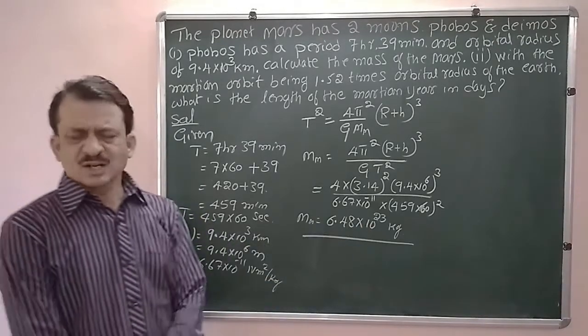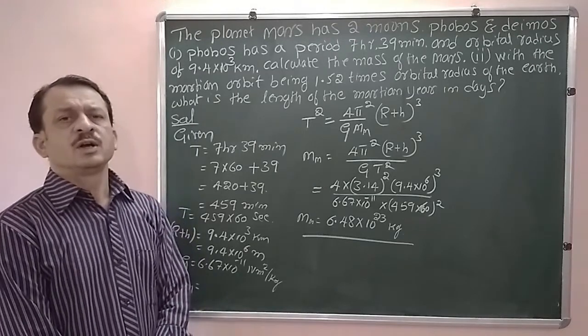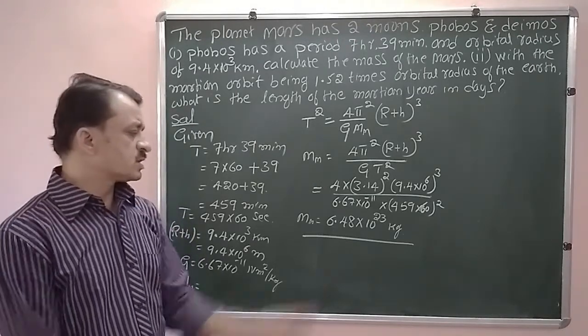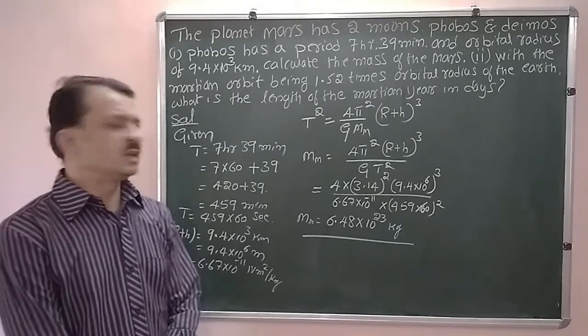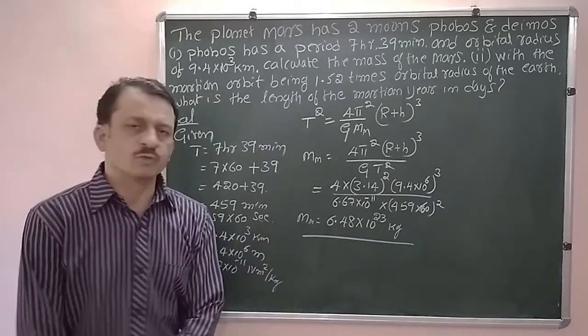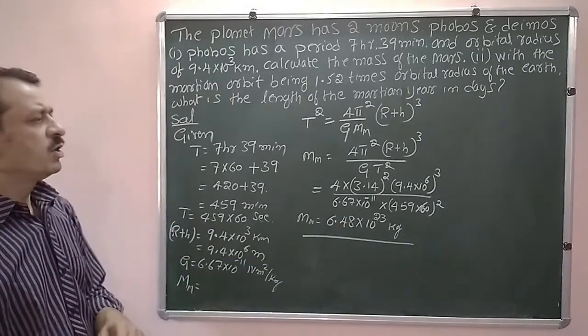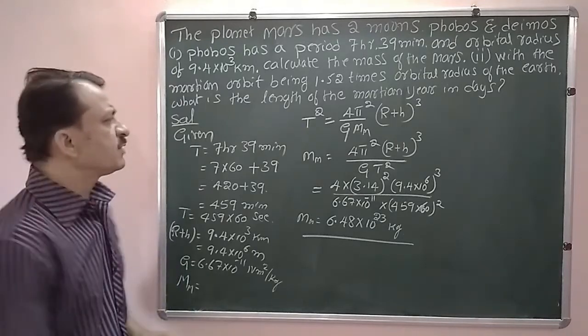Now this mass is almost equal to that of mass of the Earth. Little bit, mass of the Earth is 10 to the power of 24. Now here it is 10 to the power of 23. That is the difference. Now this is the first part.